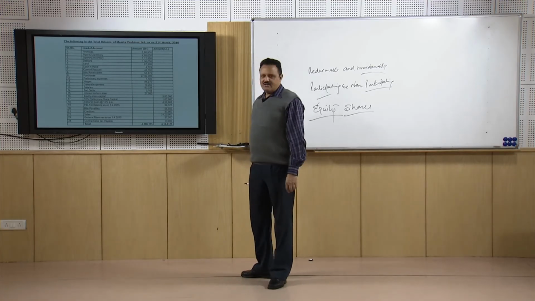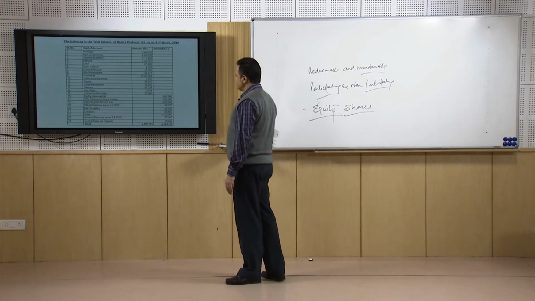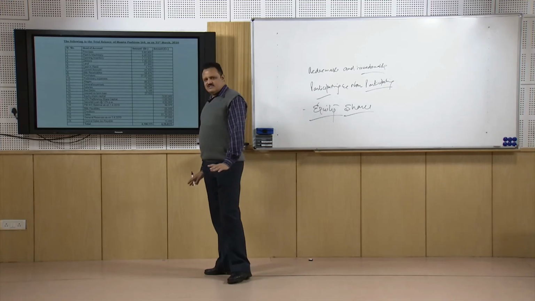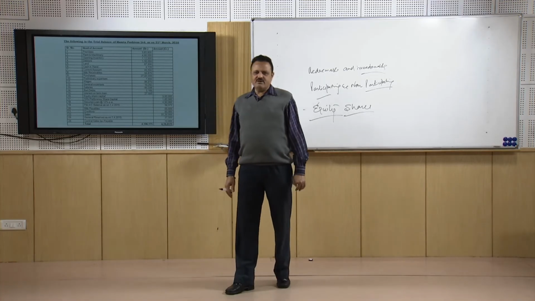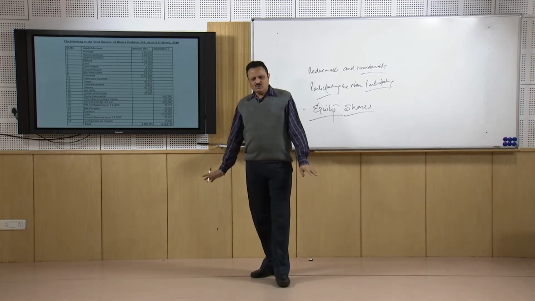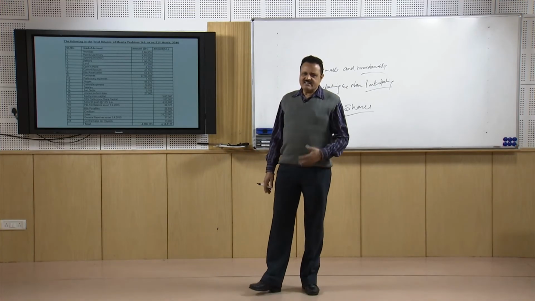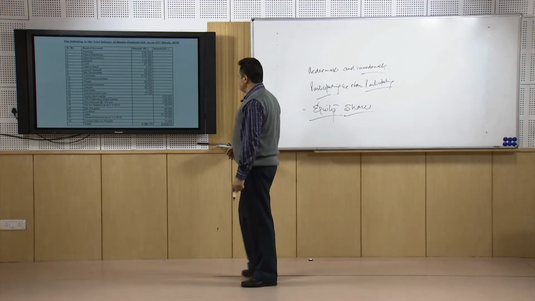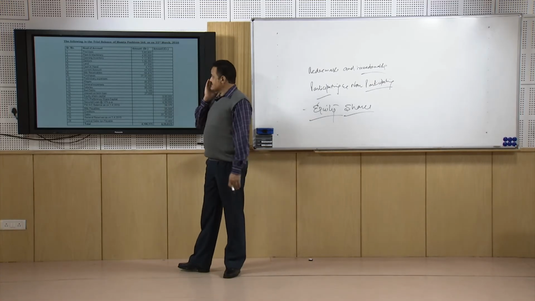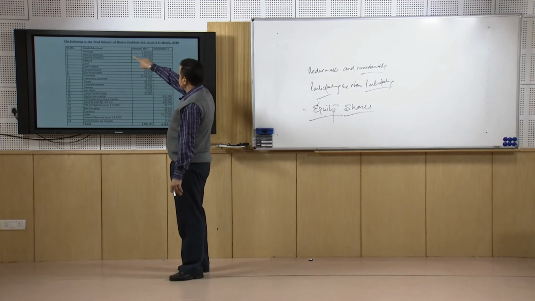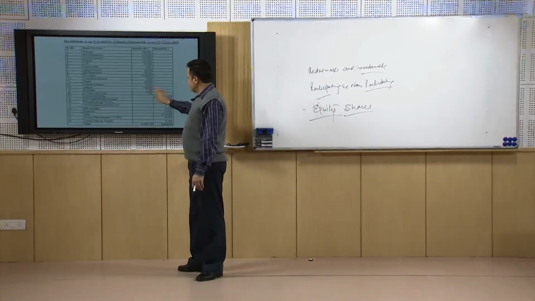So we have a problem which is especially related to the financial statements of public limited companies, and here we have the information we dealt with earlier in the case of organizations like partnership firms, private limited companies or sole proprietors. Those kinds of items are there, a similar trial balance, debit balances, credit balances, everything is there, but in this case we have something extra which is there in companies only, not in other forms of organizations. So this problem is the trial balance of Mamta Fashions Limited as on 31st March 2016. This is a trial balance.